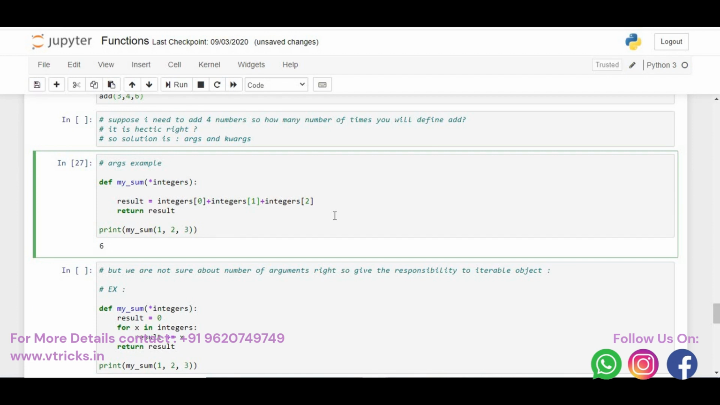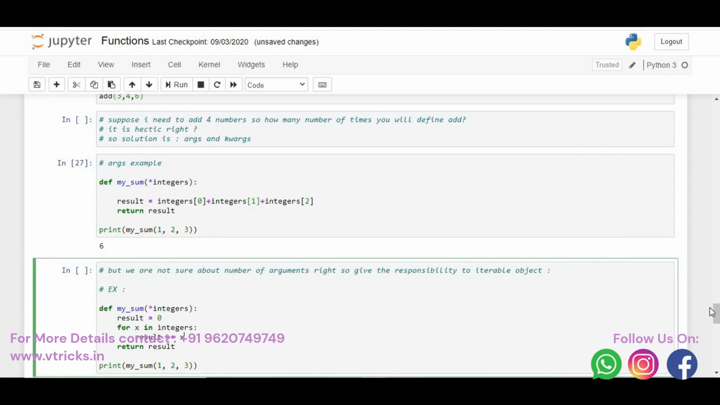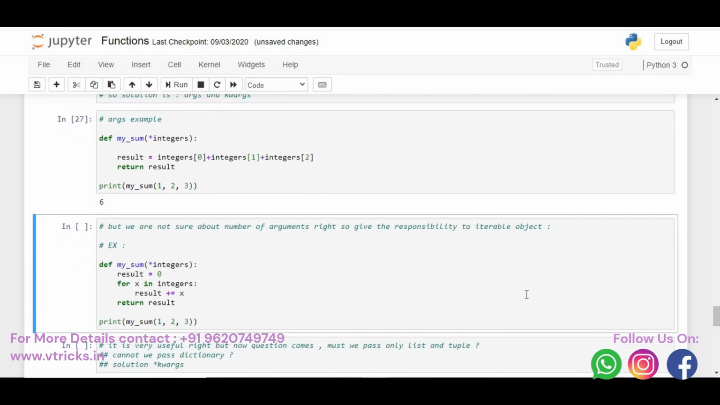Don't worry. You just give it to the for loop. People who have not revised the for loop, please revise our loops and iterable statements, loops and condition statements, so that you get a better understanding of how the for loop works. So what we do now is give the responsibility to the for loop. I say for x in integers, so that every time, whatever number we have in integers, would be taken automatically by the iterable object. That is, result is equal to 0, and I say for x in integers. So whatever integers I have here, each and every number will be given to x. Then I say result is equal to result plus x.